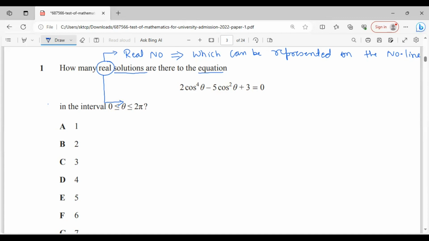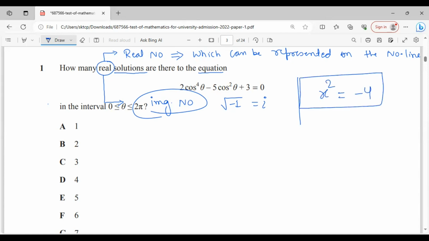So what is the imaginary number? I think the imaginary number is the square root of minus 1. Whenever we have a component of a number like the square root of minus 1, this is called iota. That is the imaginary. Why is this imaginary? It also has an explanation. Can you tell me x square is equal to minus 4? Can you tell me any value of x whose square is equal to minus 4? This is not possible.